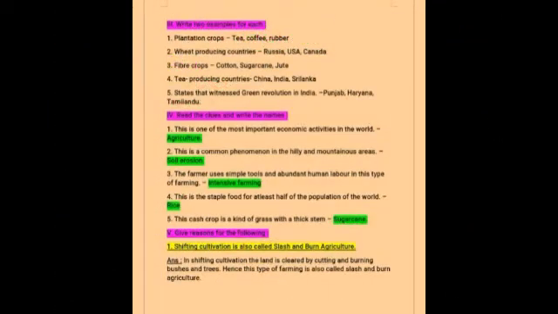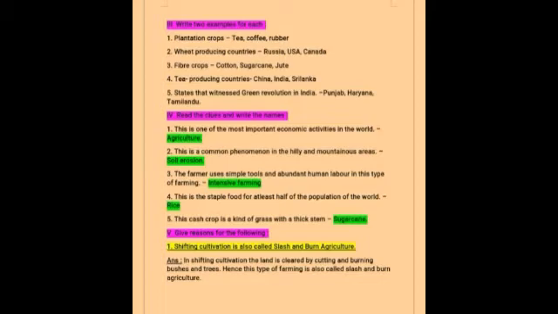So, next Roman letter is write two examples for each. So, plantation crops. You have tea, coffee and rubber. Out of these, any two you can write. Okay. Next, wheat producing countries. Russia, USA, Canada. Next, fiber crops. Cotton, sugarcane, jute. Fourth one, tea producing countries. China, India, Sri Lanka. Fifth one, states that witnessed green revolution in India. Punjab, Haryana and Tamil Nadu.